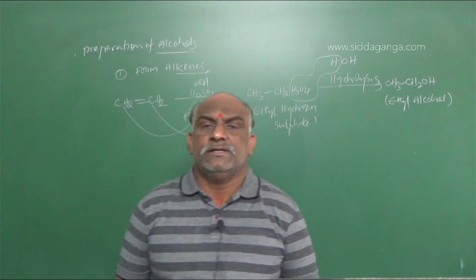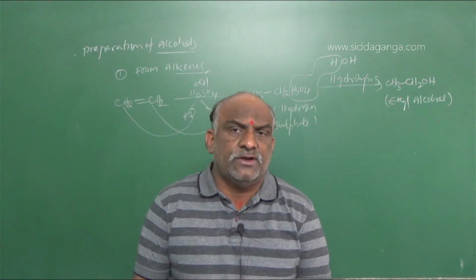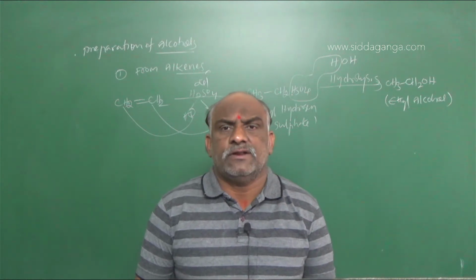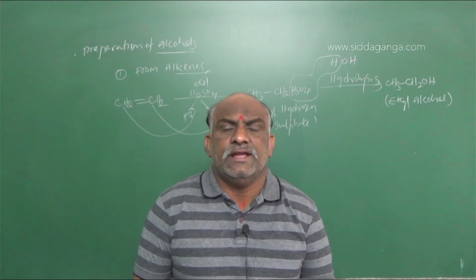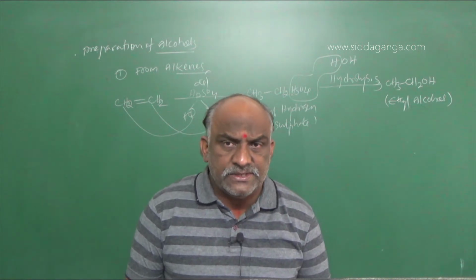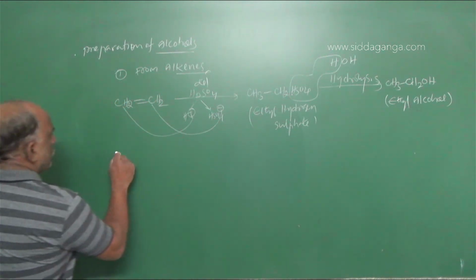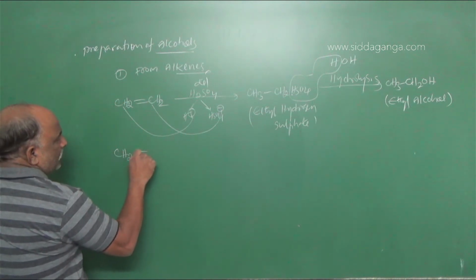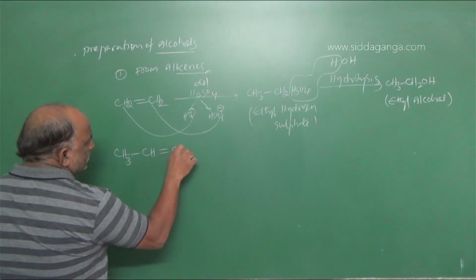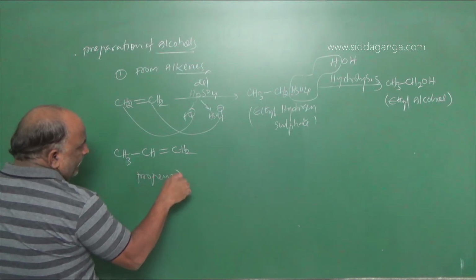This reaction is obtained from alkenes: hydrolysis of alkenes, addition of water to alkene. If the alkene is reactive, directly add water. If the alkene is not reactive, the reaction takes place in the presence of an acid catalyst. For the same reaction, take one more example, that is CH2=CH-CH3, which is called propene.